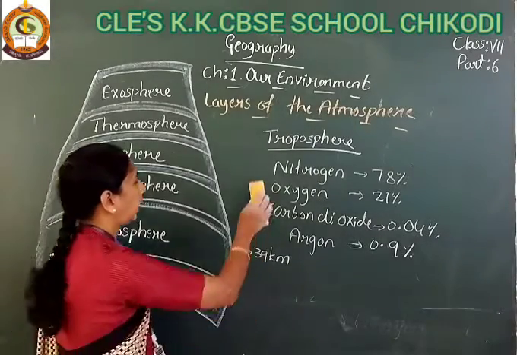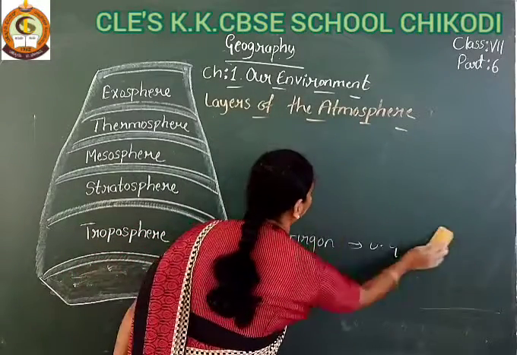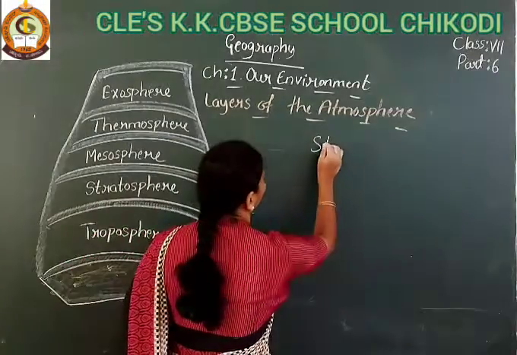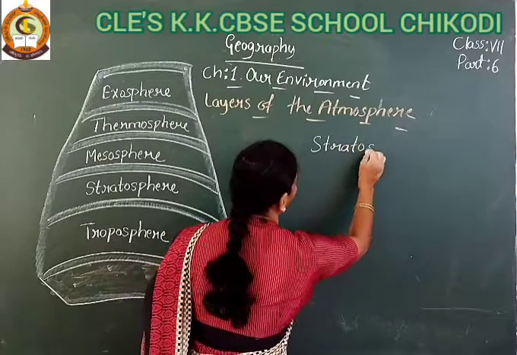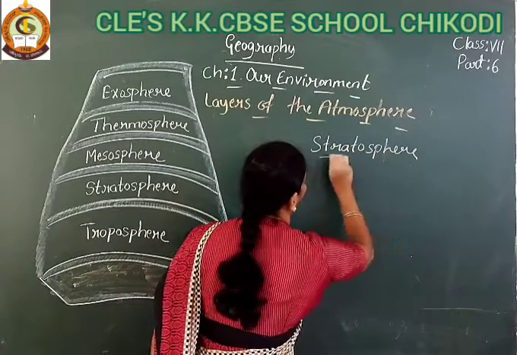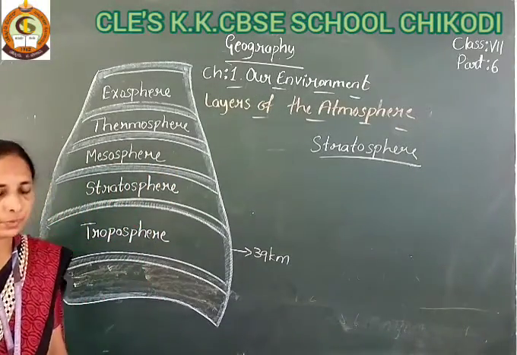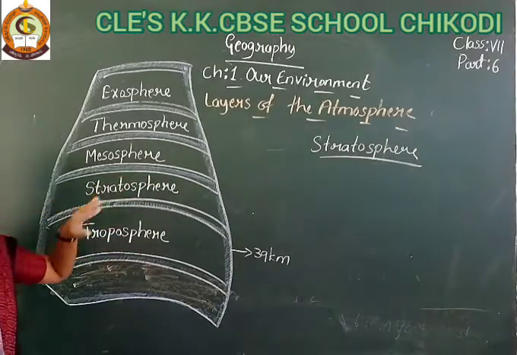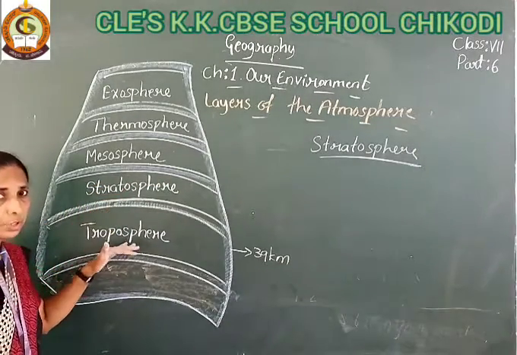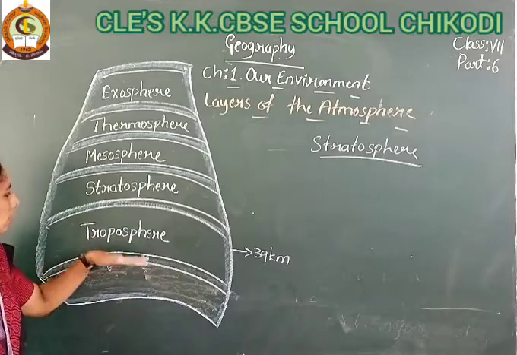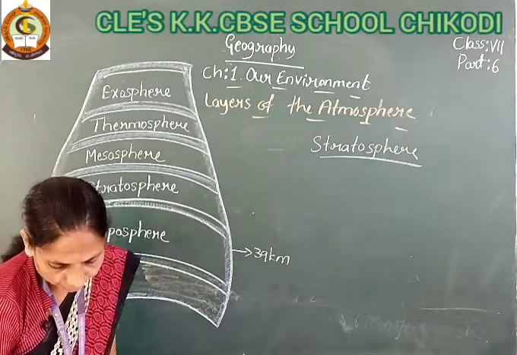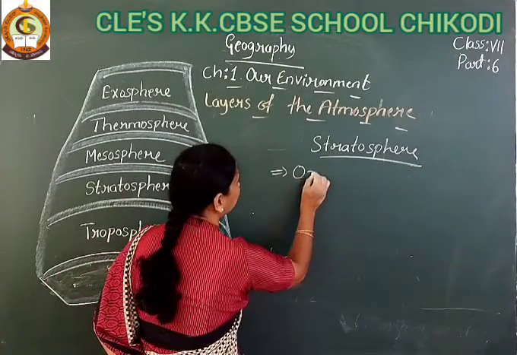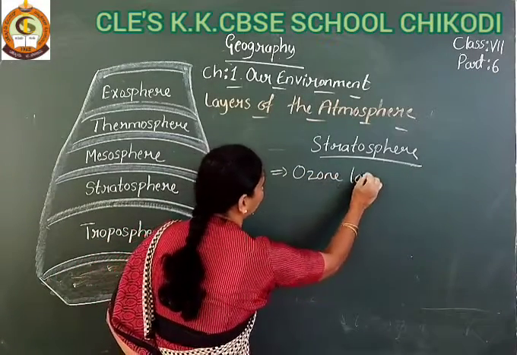So that is about the troposphere. And the next layer is the stratosphere. The stratosphere is above the troposphere, and it contains the ozone layer.